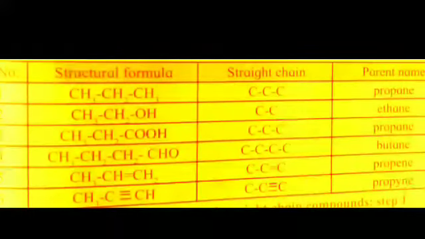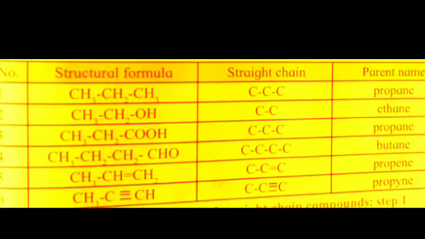In the first step, draw the structural formula of the straight chain compound and count the number of carbon atoms in it. The alkane with the same number of carbon atoms is the parent alkane of the concerned compound. Write the name of this alkane. Alkane means there is only a single bond between the carbon atoms.